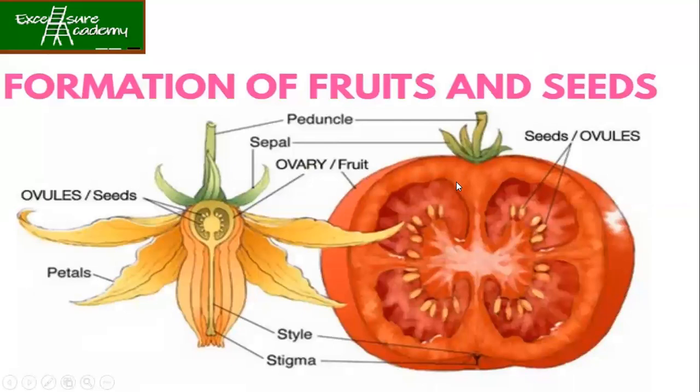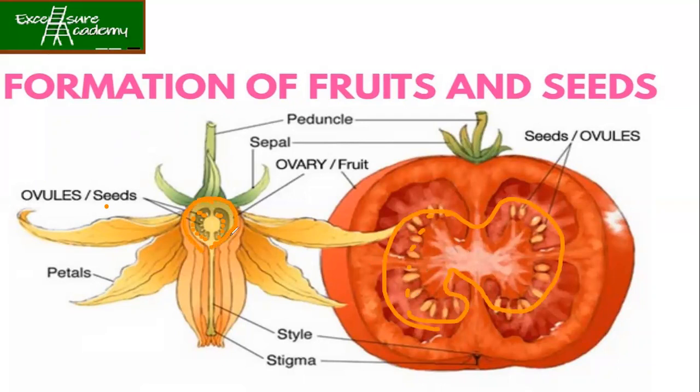This is the larger image. Here we are discussing fruit and seed formation. You have the flower here, and the fruit also. Once fertilization happens, your ovules result in the formation of seeds. The arrangement of the ovules and the arrangement of seeds are the same, and the outer cover is the same.